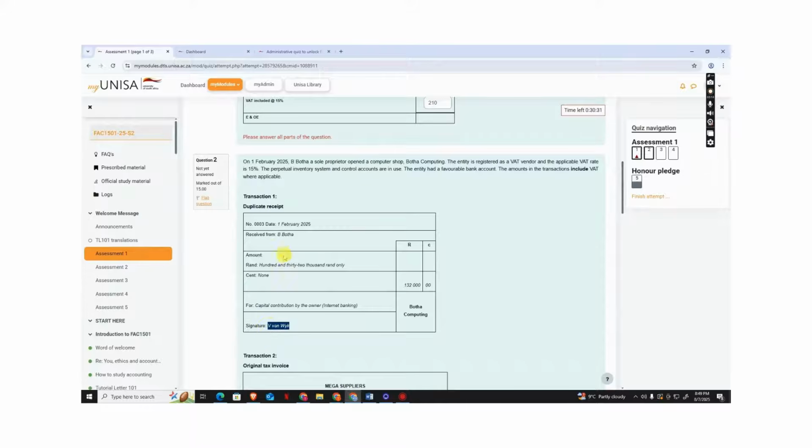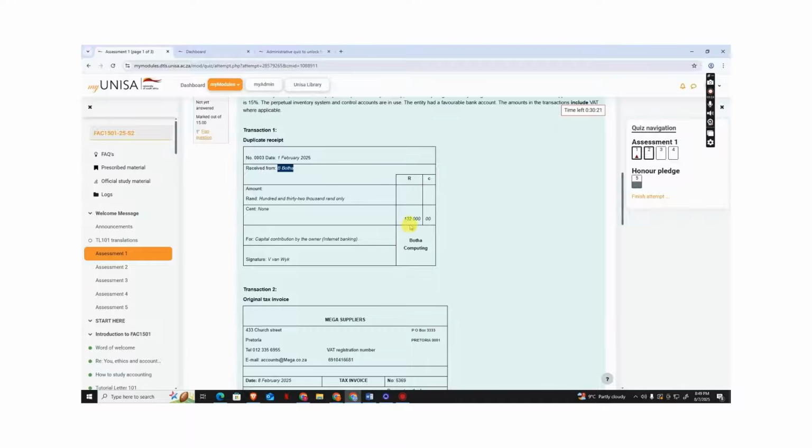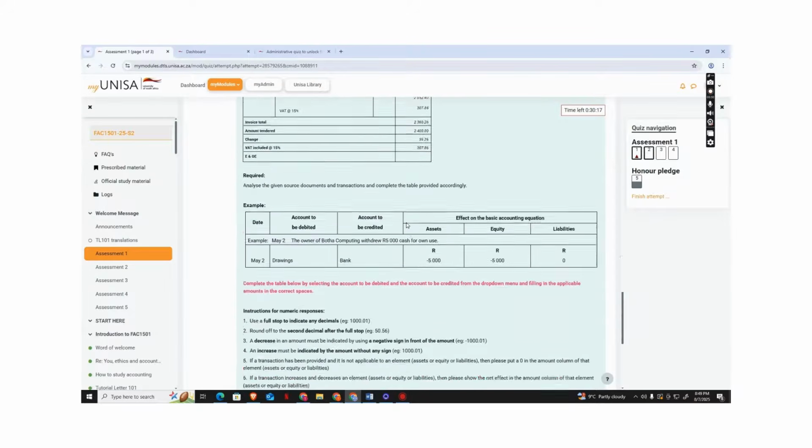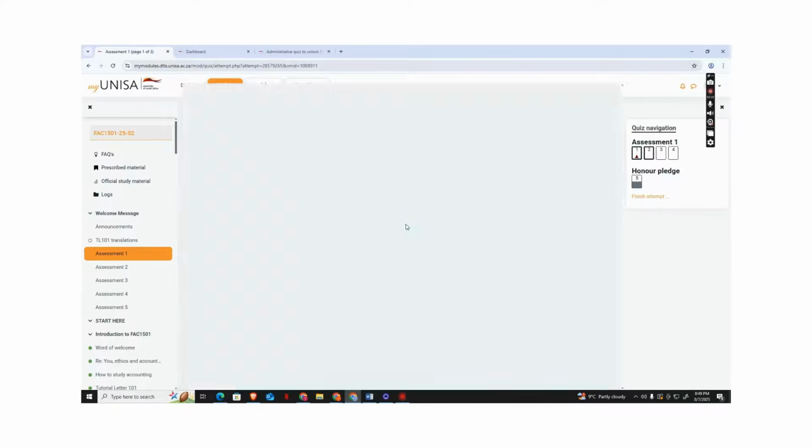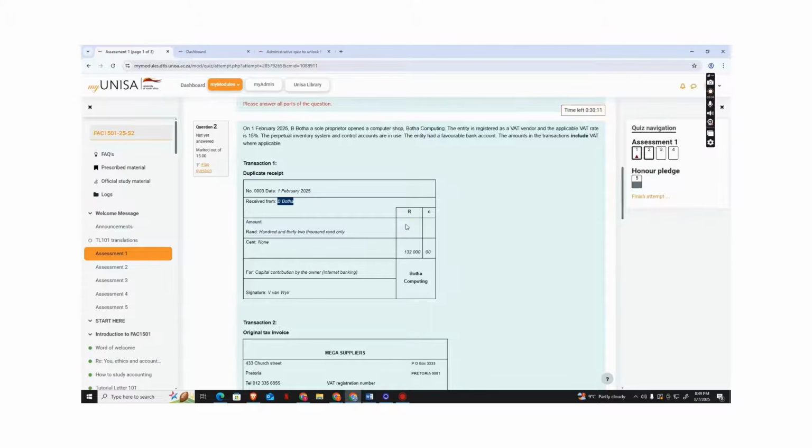It was signed by one of our employees, but it was received from the owner, B Porter, and the amount was 132,000. We need to know where capital contribution falls. It falls under equity because you're putting money into the business, which is now the equity of the business. It also grows the assets, because now we have money in the business. Money is an asset to the business.